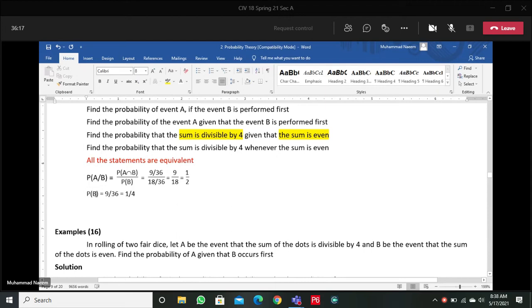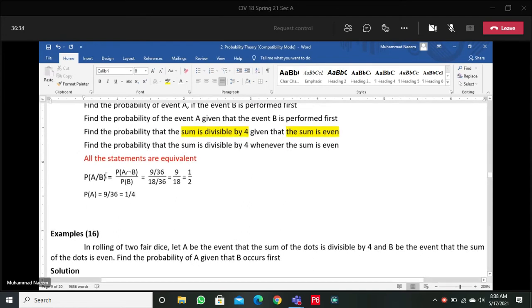What is the probability of A? Also, we have calculated the probability of A, 9 by 36, 1 by 4. What is the difference between these two lines?